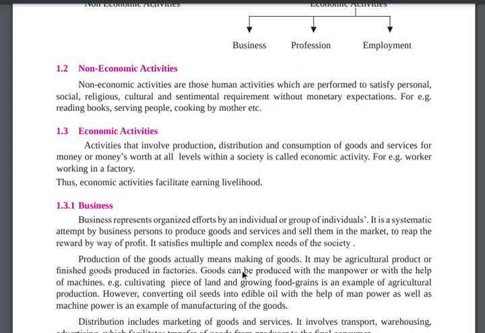Monetary means some kind of return, some kind of return on investment. We are satisfying our personal need.